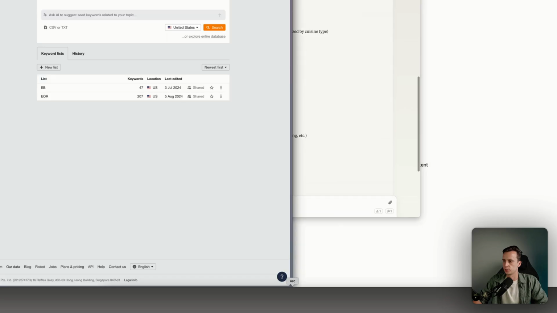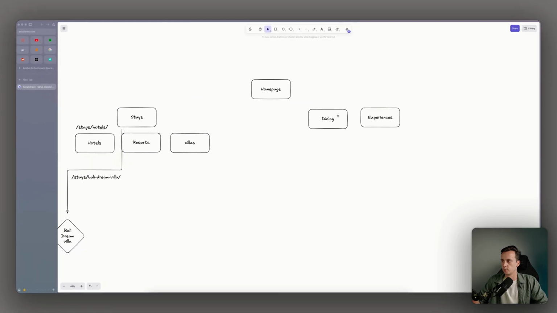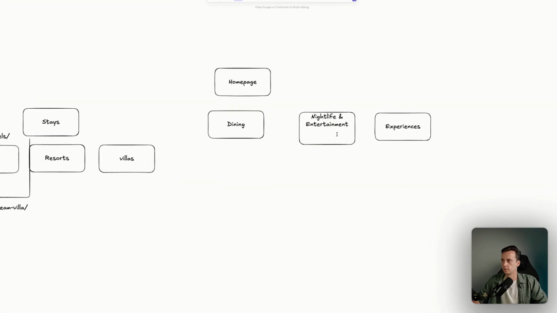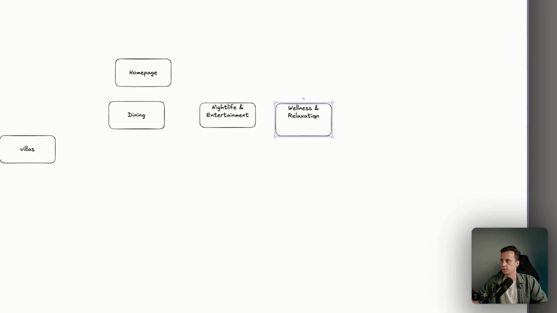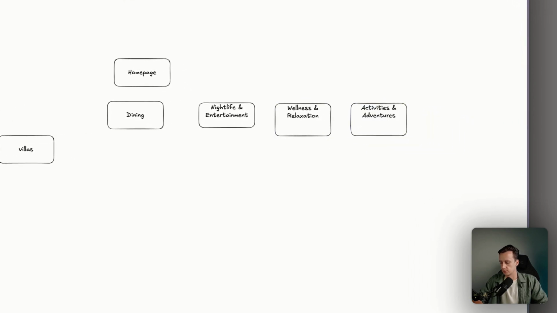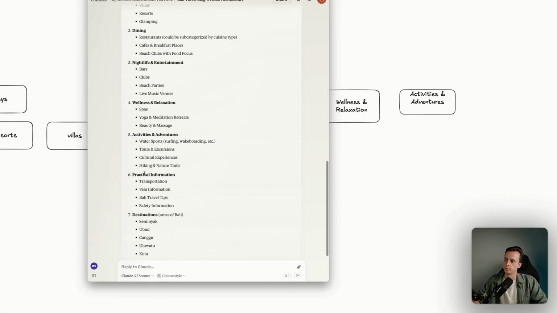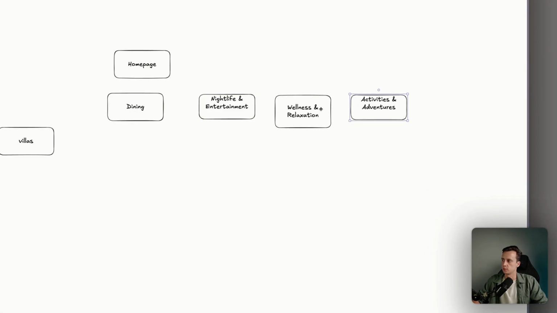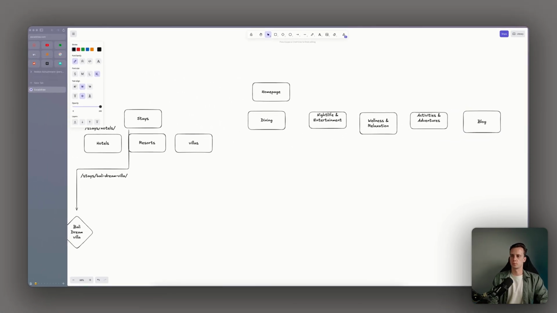I can quickly show you guys within Excalidraw again. So let's just move this. So we would have dining, nightlife and entertainment, wellness and relaxation, activities and adventure. We'll sort this later and make it look nice. Well, not nice, just better. Practical information, I think practical information can just be under the blog. So we could just make another section on the website, blog or resources, whatever.